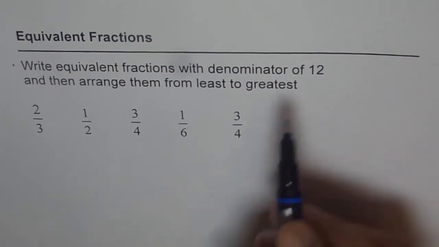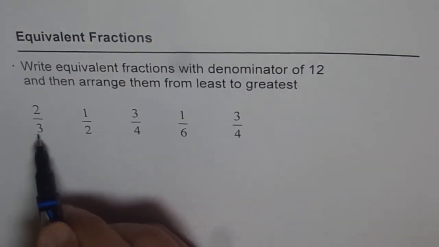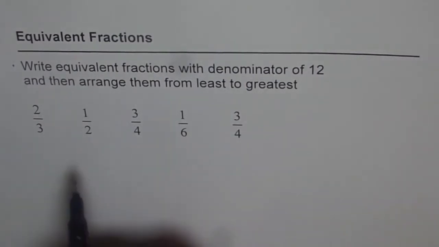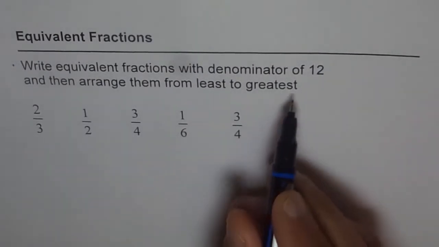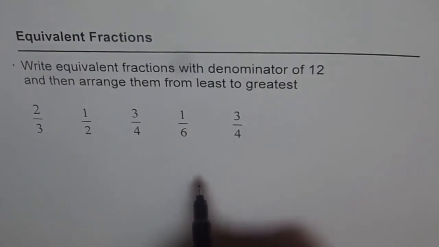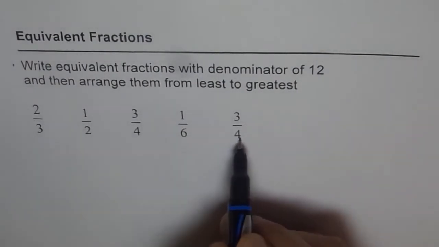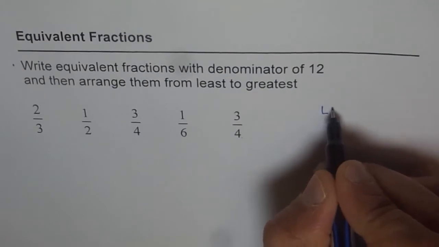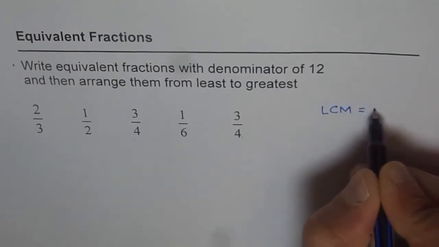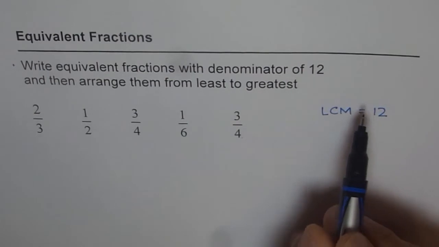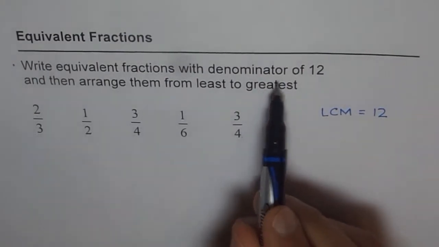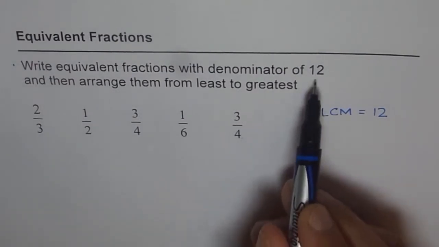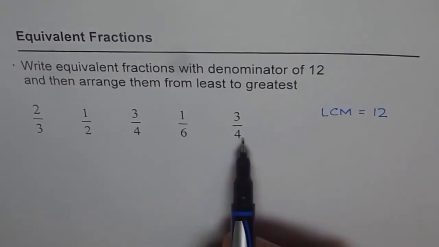Reason is very simple. See the numbers in denominators: 3, 2, 4, 6, 4. All these numbers have one thing in common, and that is they have 12 as their multiple. Do you see? Common multiple is 12. And that is also their least common multiple. So what we see here is that the LCM is equal to 12. And therefore, we expect you to write these fractions with denominator of 12. Correct? So first part, write them with denominator of 12.